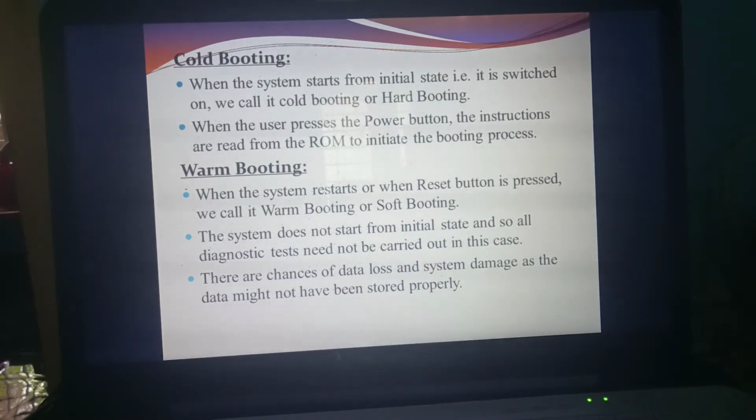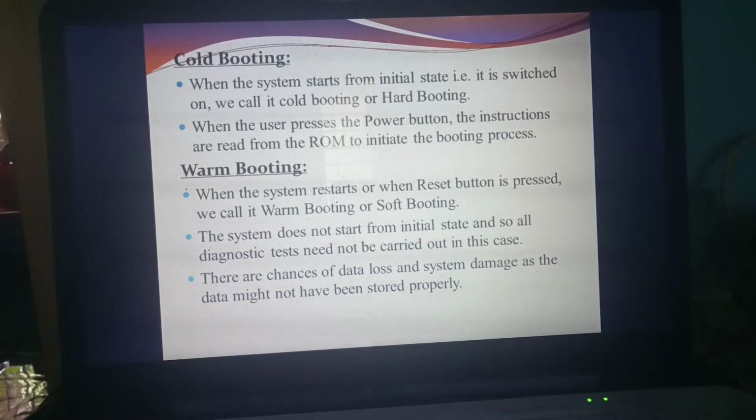What's the disadvantage? For example, you are typing something, and immediately the power went. There is no UPS, so immediately the system will shut down. After 5 minutes power will come, so you just switch on the computer, but you have not yet saved the already typed file. So there is a chance of data loss. What's the meaning of data loss? The things you were going to save in the computer are not present in the system or computer. That is what you mean by data loss.